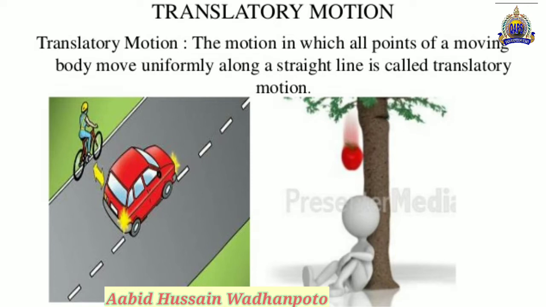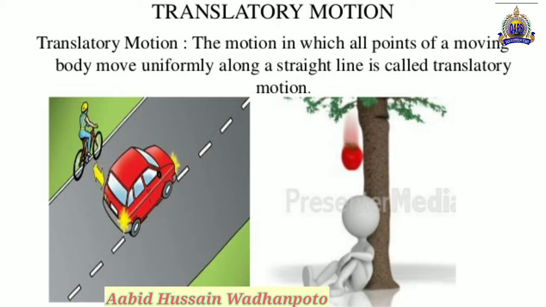The motion in which all points of a moving body move uniformly along a straight line is called the translatory motion. It means the motion of objects in a straight path or in a curved path, when all particles of the body move straight, or the direction of their movement is in a straight path.